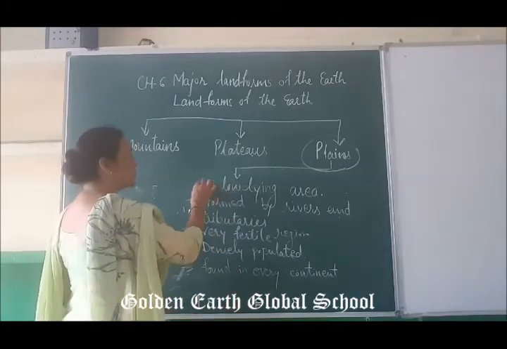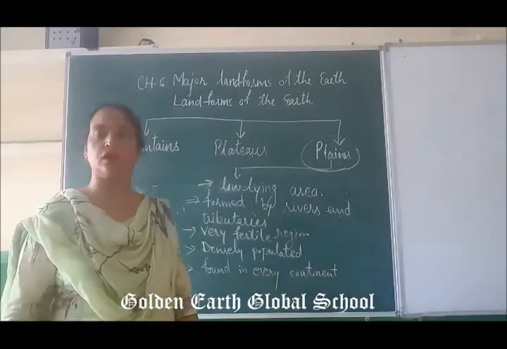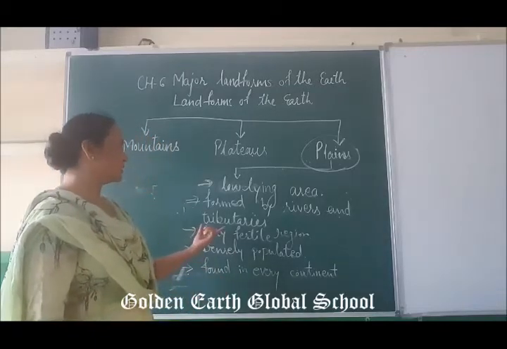Now the question is, how is it formed? Plains are formed by the rivers as well as the tributaries.